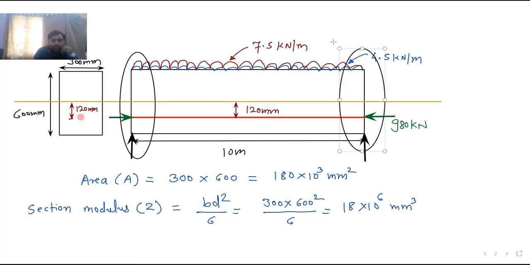If you see, at the end section both the supports are placed. So what is the bending moment at the end section? Bending moment at the end section due to live load and dead load will be 0. You can also take it in another way: at the end section, supports are present. Simple supports are there.